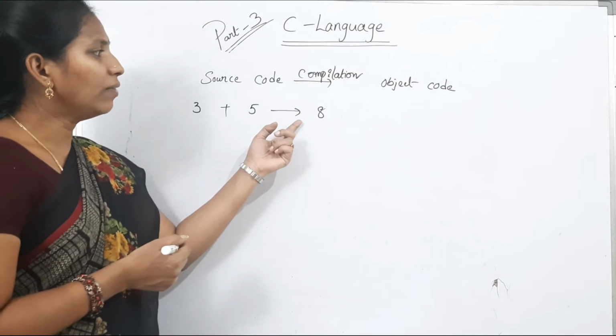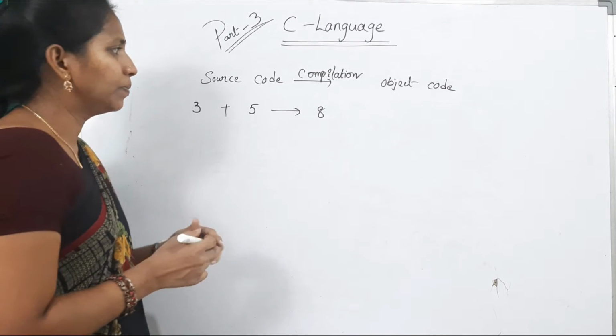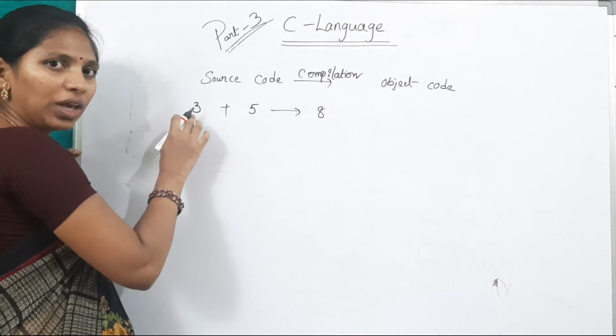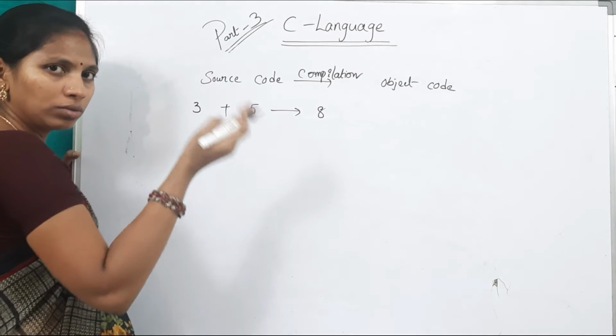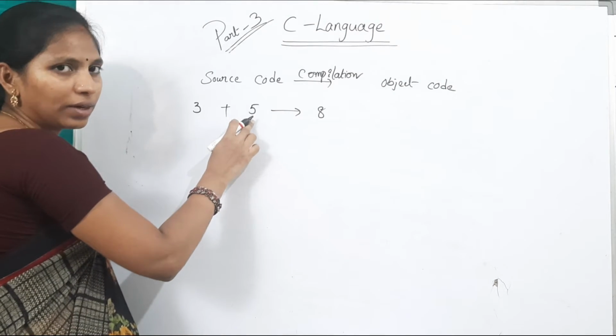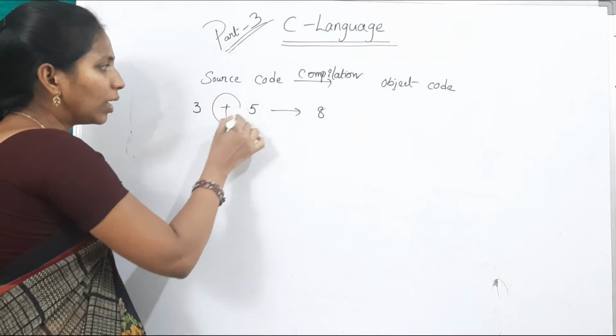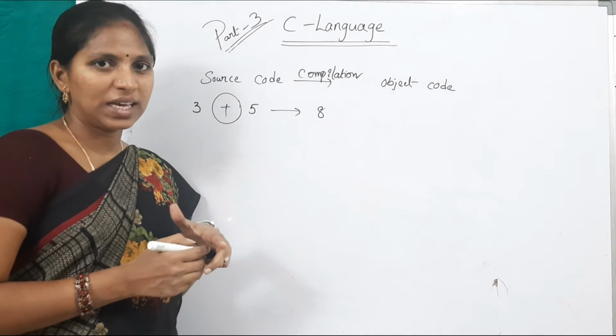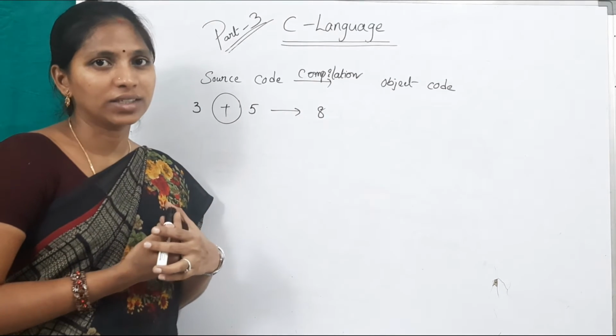So 3 plus 5 is equal to what? 8. Okay, here the conversion of this 3 from decimal to binary is easy, and 5, this is also easy. But what about plus? In the keyboard there are so many keys, so many characters.